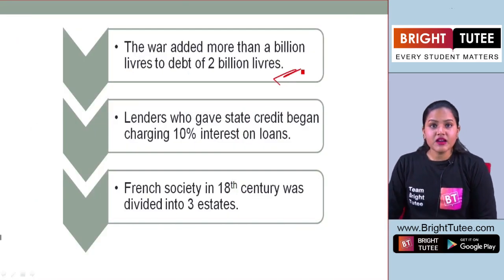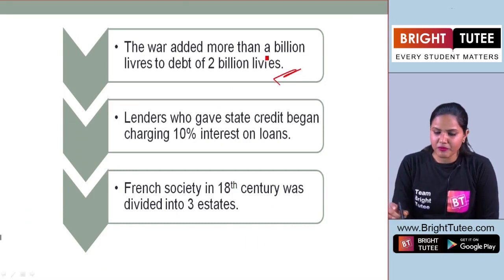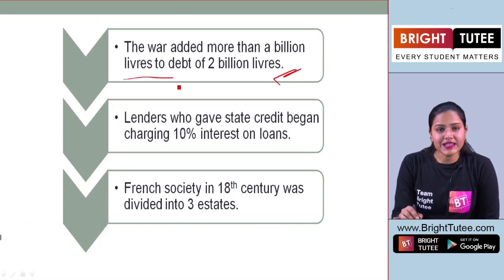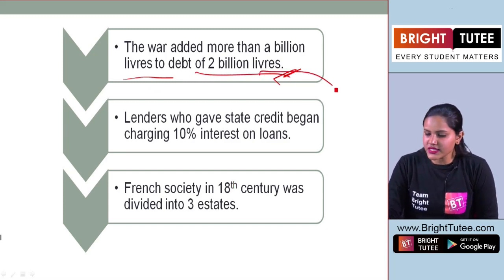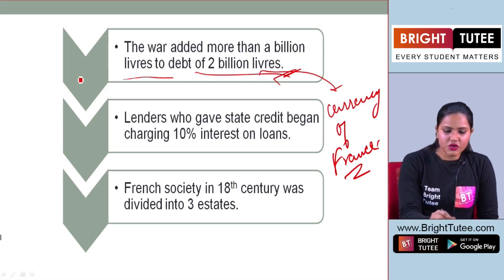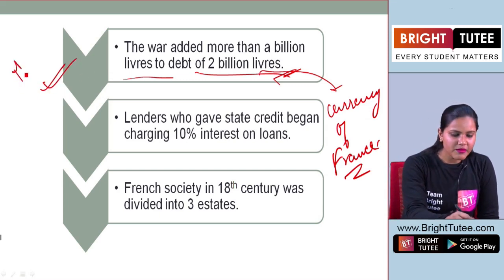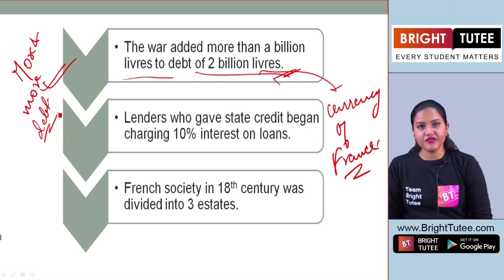Apart from this, the whole war that we are talking about added more than a billion livres to a debt of 2 billion livres, right? So this is the currency of France at that time, right students? So here we see more and more debt that was rising in France.